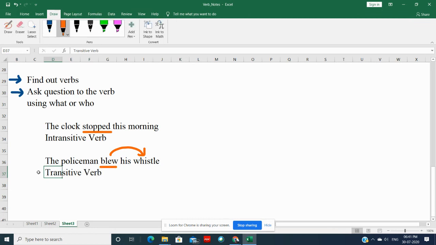All right. The next question is the clock ticks all day long. Again, verb is ticks. Ticks what? No answer. Ticks who? No answer. So this is intransitive.